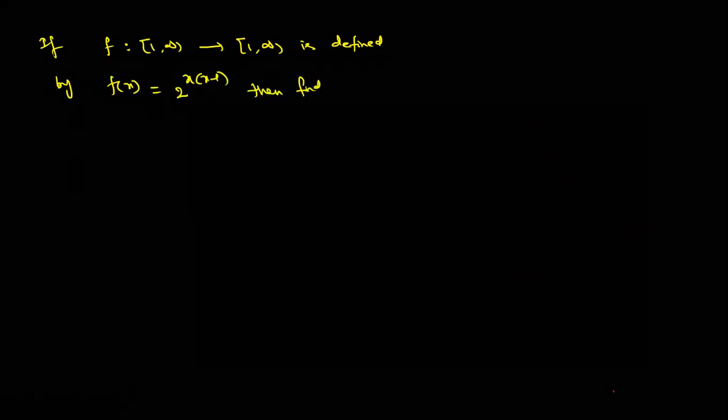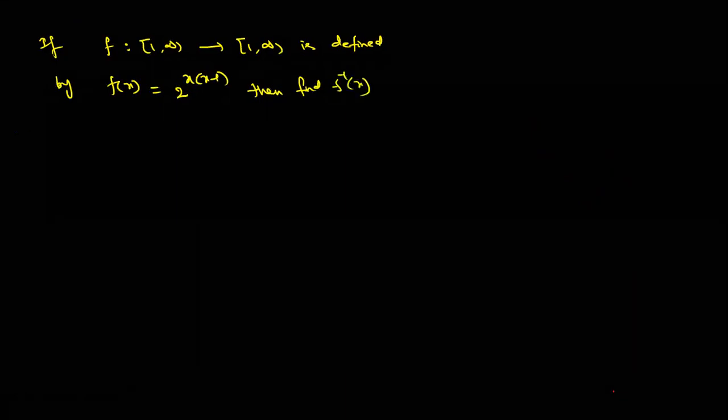If f maps 1 to infinity to 1 to infinity, domain and codomain both are same, defined by f of x is equal to 2 power x into (x minus 1), then find f inverse of x. Solution.